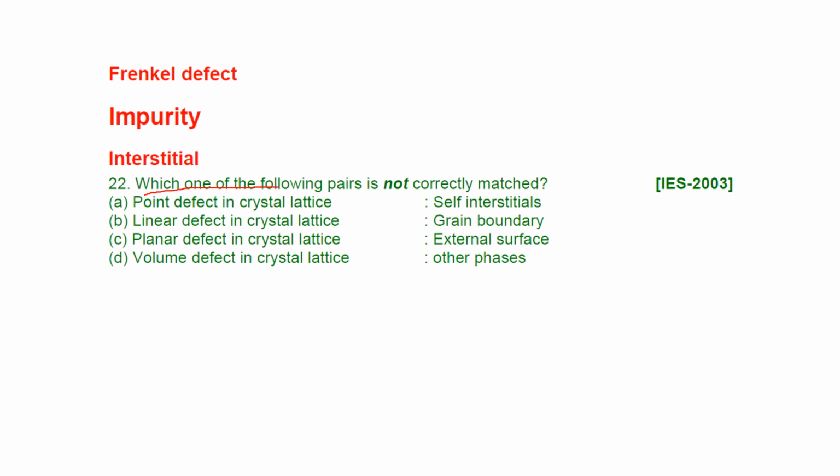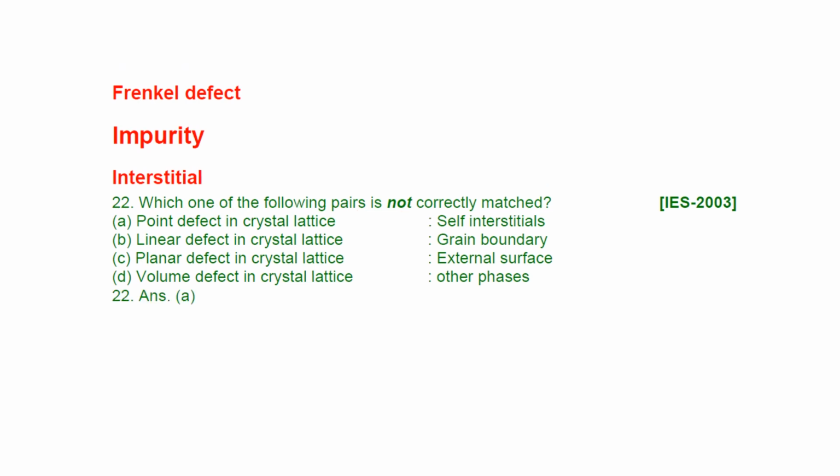See what it says here: which of the following pair is not correctly matched. These UPSC exams create confusion with correct or not correct. So whether in the question they are asking correct or not correct, you give the answer accordingly. Here they are asking for not correct. So let's see: point defect in crystal lattice, linear defect in crystal lattice, planar defect in crystal lattice, and volume defect in crystal lattice. We have to tell which one is not correct. Its answer is A. This is wrong, the rest are correct.